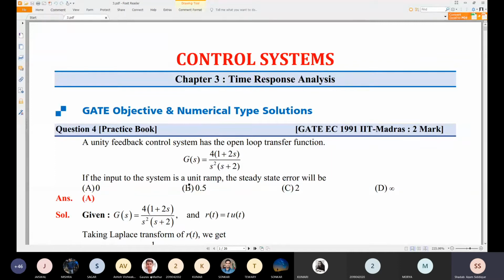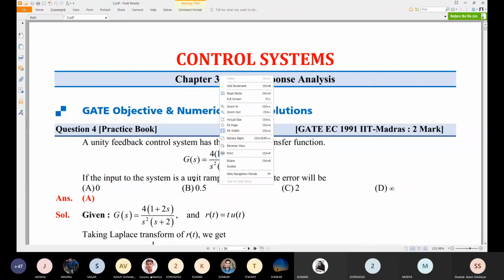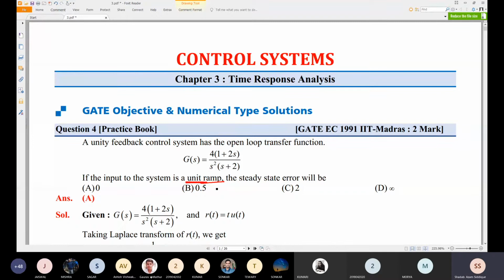The input of the system is a unit ramp, which means r(t) is equal to t u(t).